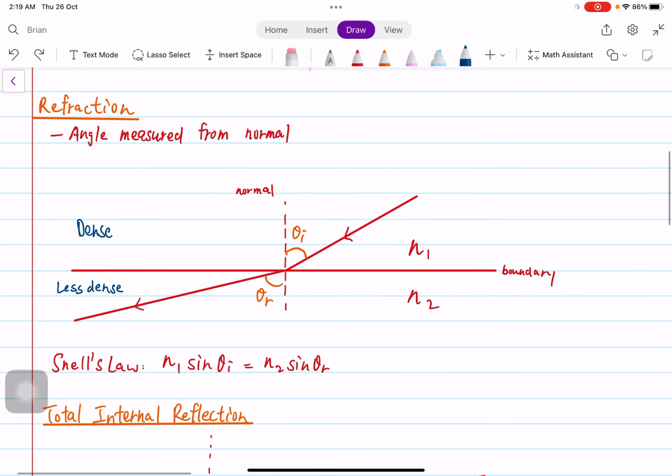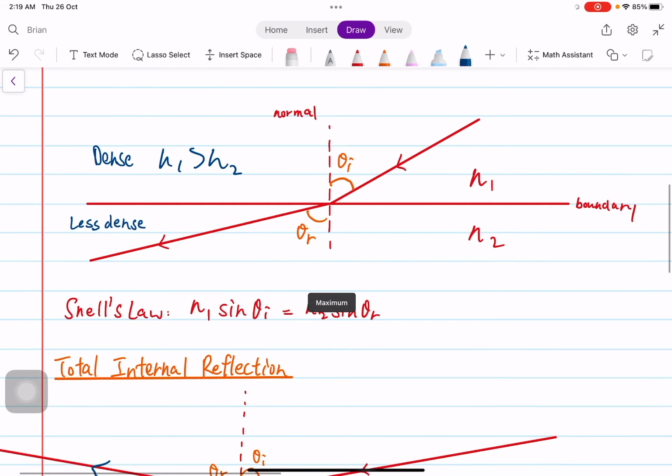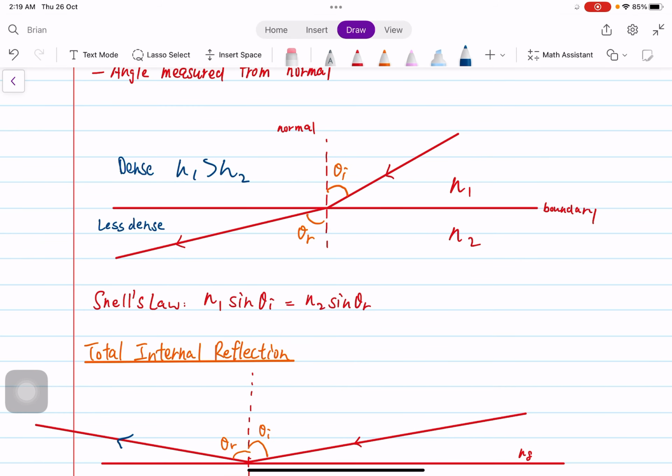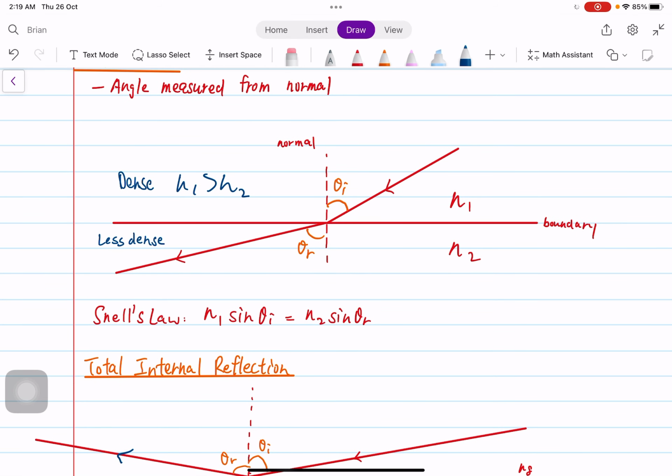As the light ray goes from N1 to N2, it enters from a denser medium to a less dense medium, which means that N1 is greater than N2. Given by Snell's law, I forgot to mention what theta I and theta R are. Theta I is the incident angle, and theta R is the refraction angle, the angle of refraction. So this would be the incident ray, and this would be the refracted ray. Given by Snell's law, N1 sine theta I equals N2 sine theta R.